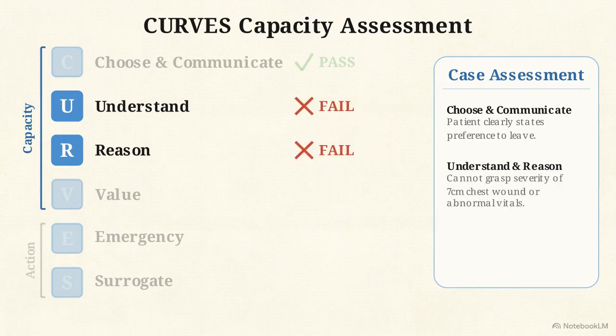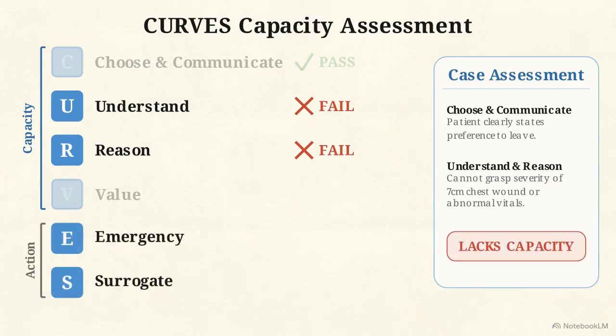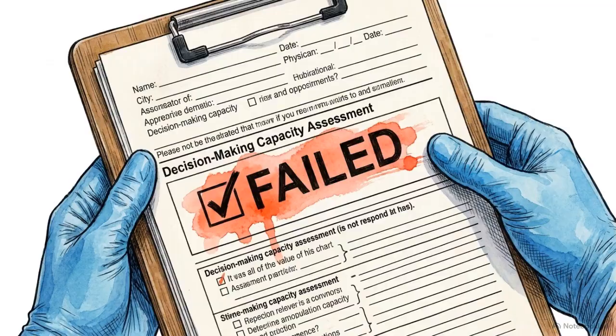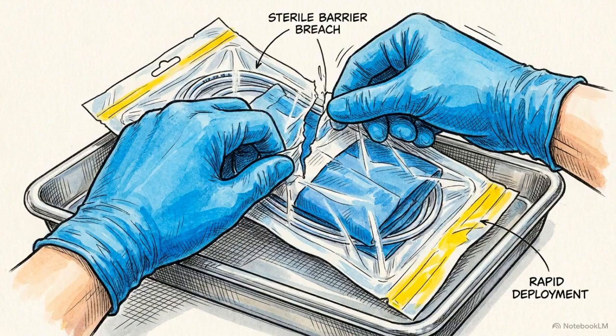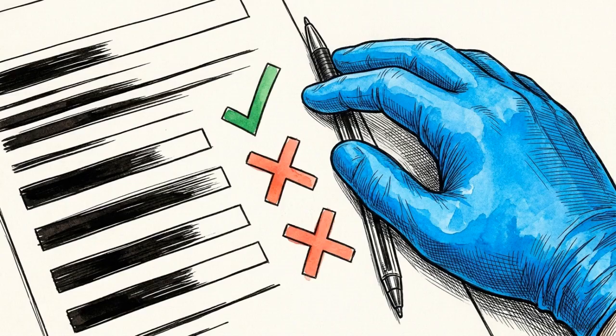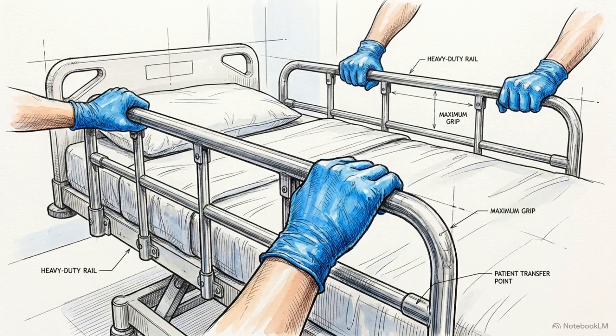He cannot grasp his abnormal vitals or the large open wound on his back, and he cannot provide a rational explanation for his choice. Because he cannot demonstrate understanding or reasoning, the clinical assessment proves he lacks intact decision-making capacity. He arrived alone, meaning there is no immediate surrogate decision-maker available. Given the active life threat, the legal standard shifts entirely to implied or emergency consent. By executing the CURVES framework, the emergency physician explicitly satisfies their ethical obligations. They are now cleared to seize control of the patient and begin treatment.